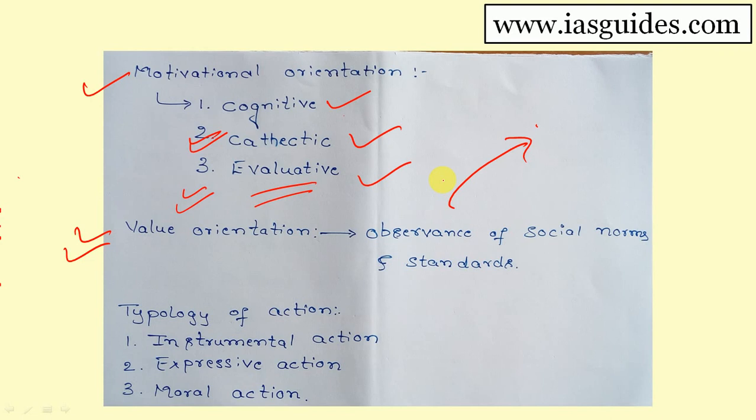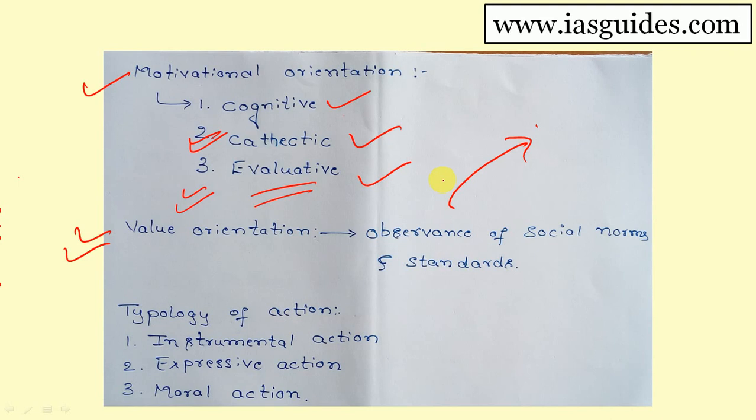Nobody actually does haphazard work. You just observe in society. Do you find any people doing meaningless work? No. There will be rules and regulations in the society, there will be do's and don'ts, and there will be appreciations and punishments. Taking the societal norms, the actor performs his action. That is what is known as value orientation.